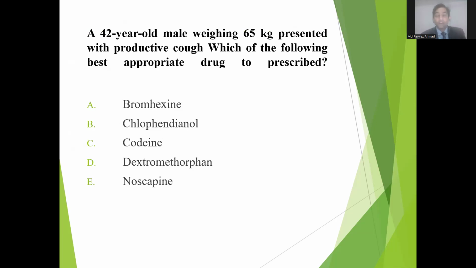Now next one is a question. See here, a scenario-based question. A 42-year-old male weighing 65 kg presented with productive cough. Which of the following is the most appropriate drug to prescribe? Options are bromhexine, clofedanol, codeine, dextromethorphan, and noscapine. What is the right answer? You identified it is an expectorant. Very good. Bromhexine is the right answer.